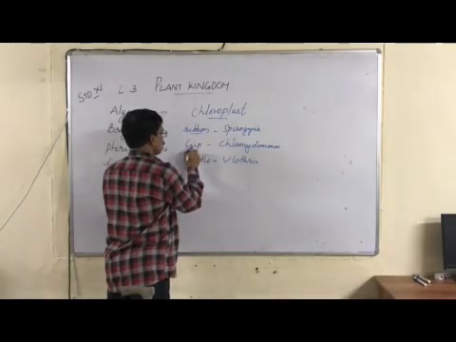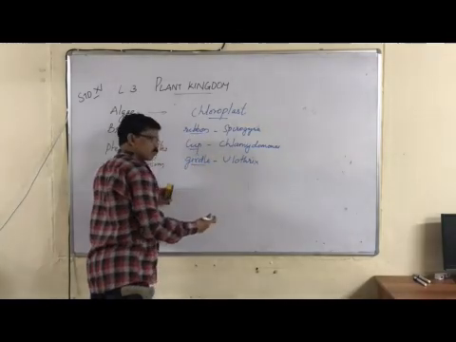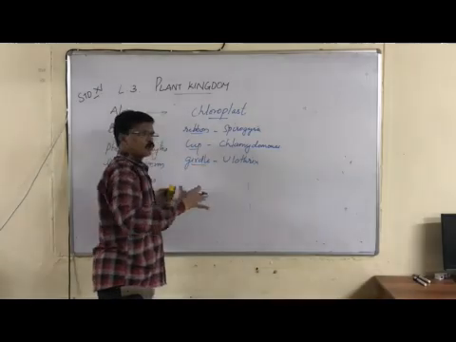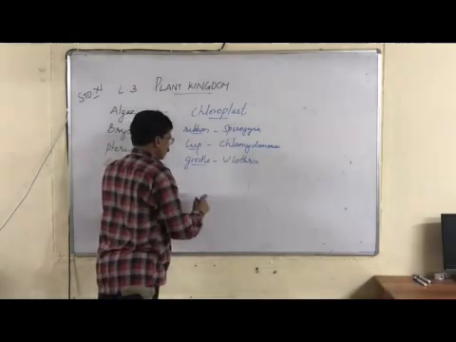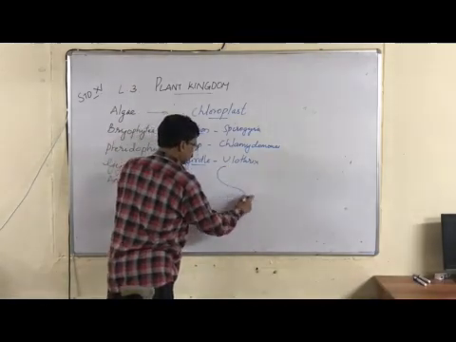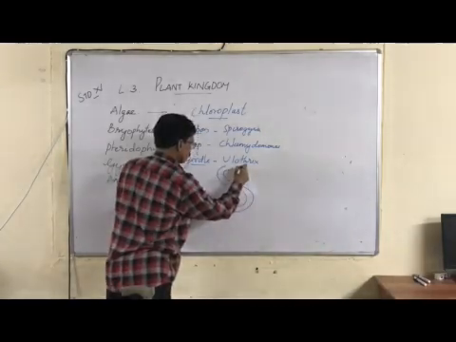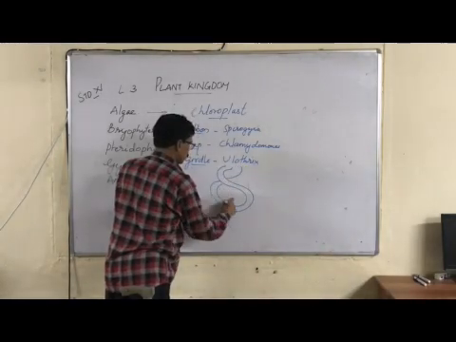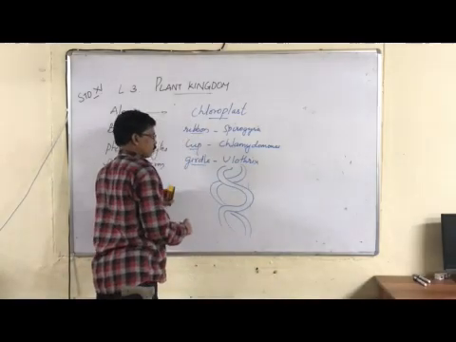Ribbon shaped, cup shaped, girdle shaped, even star shaped chloroplast. There are many forms of chloroplast we can see. Suppose I am drawing the ribbon shaped chloroplast in Spirogyra. This is the ribbon shaped chloroplast. We can draw it like this, ribbon shaped or spiral chloroplast.